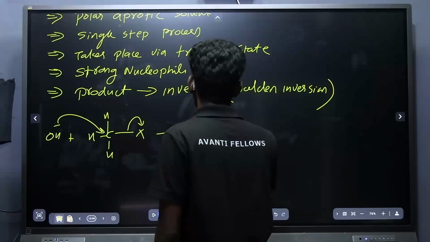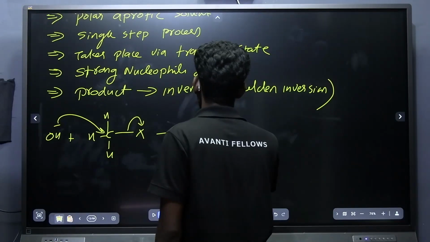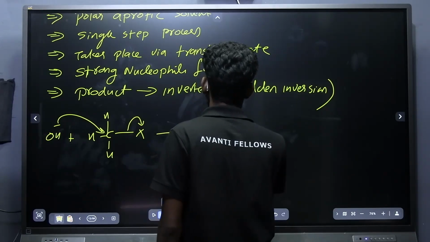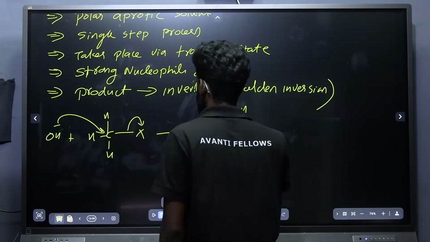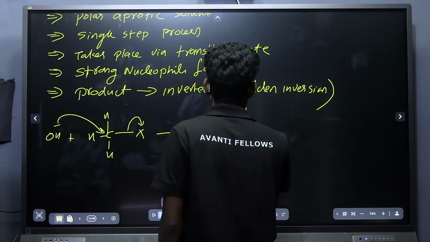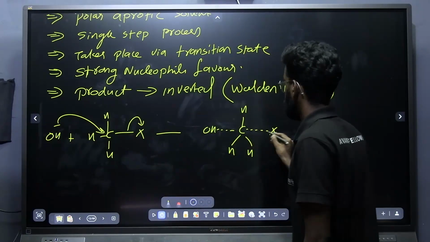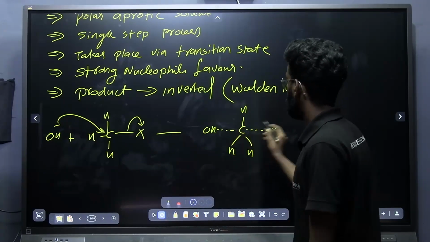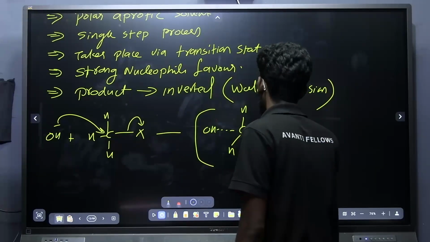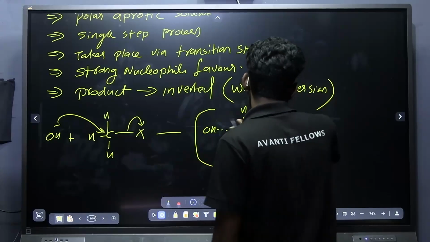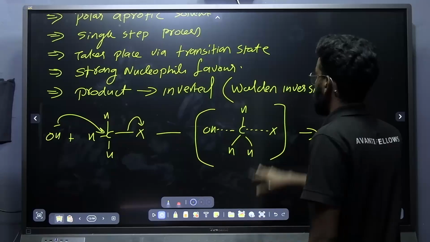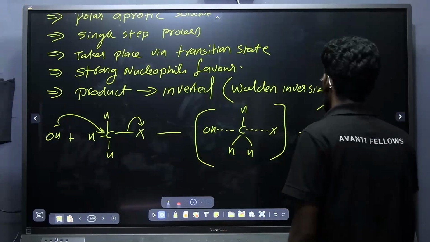I can just tell you the transition state. That is, OH will be partially making a bond with the carbon, and the halogen will also be making a partial bond with the carbon. OH is in a state to attach to the carbon, and C-X is in a state to leave from the carbon. And this is the transition state, a five-membered trigonal bipyramidal transition state.